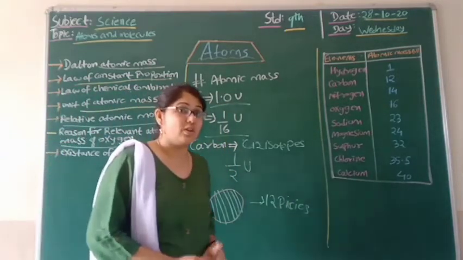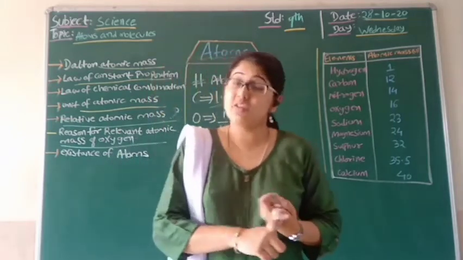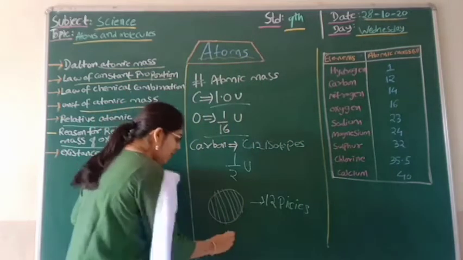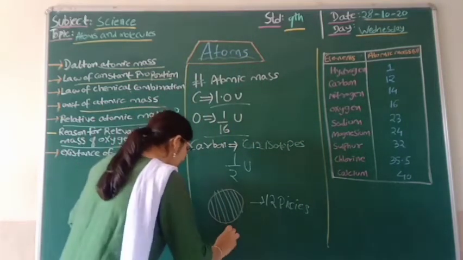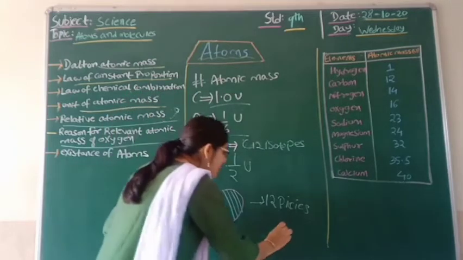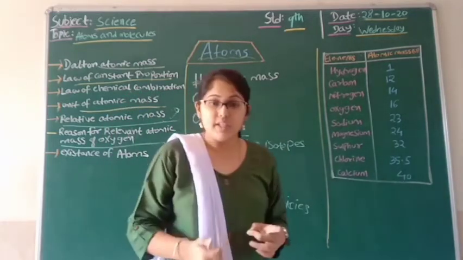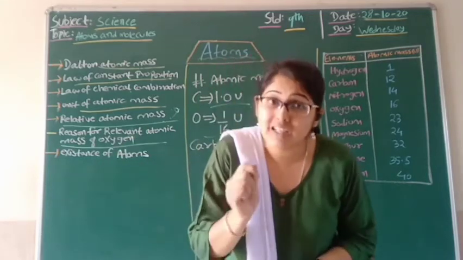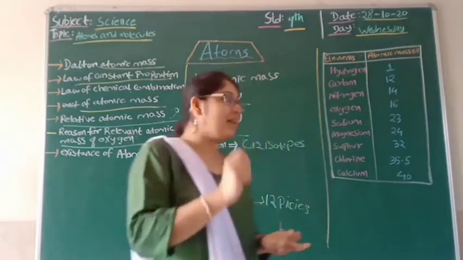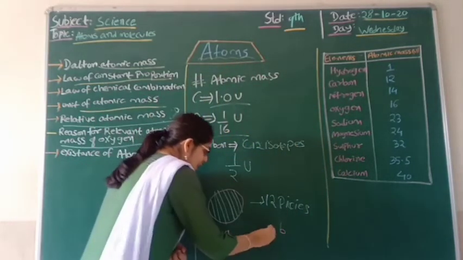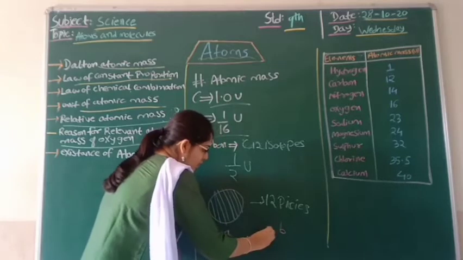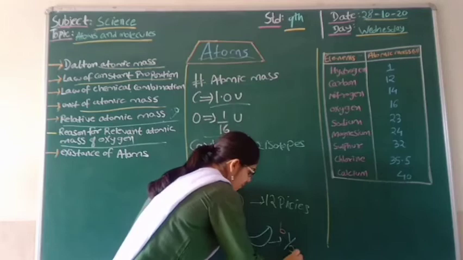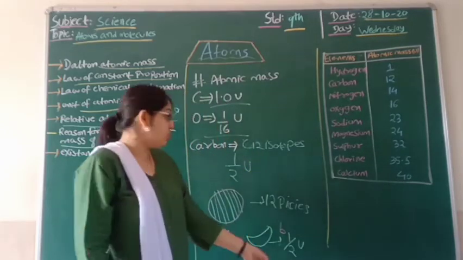So understand, students, what is the watermelon, what are the 12 pieces and what is a single piece. This is a whole watermelon, which I am calling A. B is the 12 units, which means there are 12 pieces of watermelon, and a single piece of watermelon is nothing but 1 by 12 U of carbon.